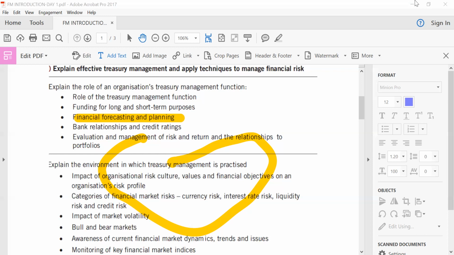I'm going to look at the first topic in financial reporting. There is no time to waste.